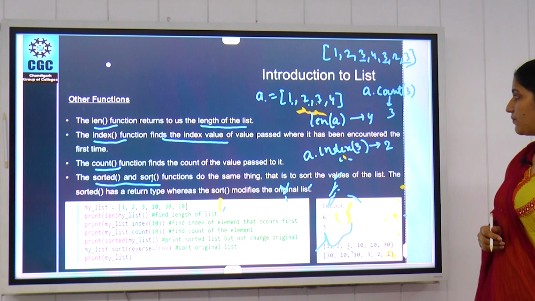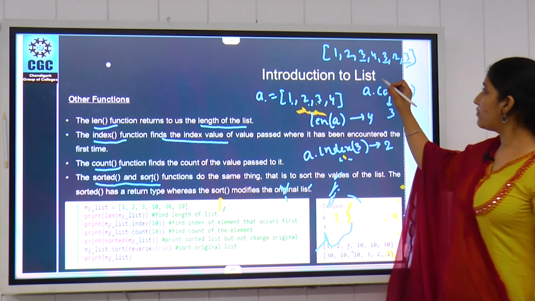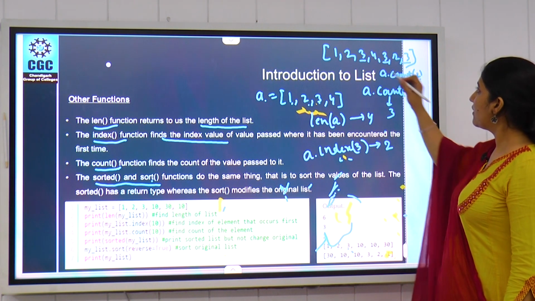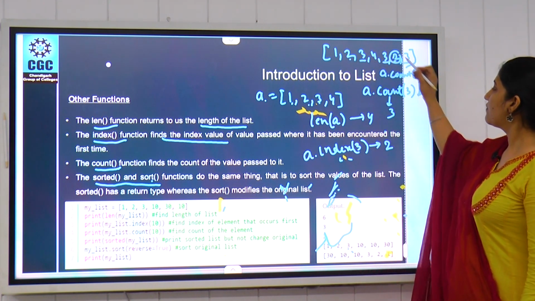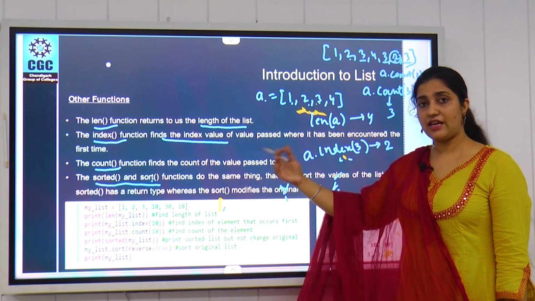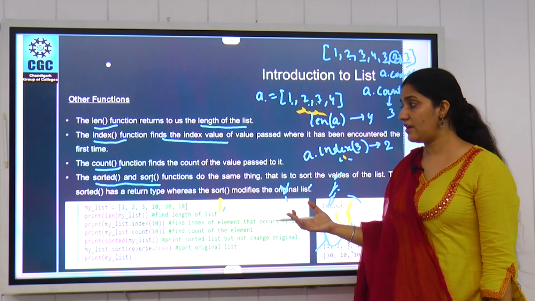If we want to count 2, A dot count of 2, it will return 2. So simply it will count the number of times that value is repeated in our list.